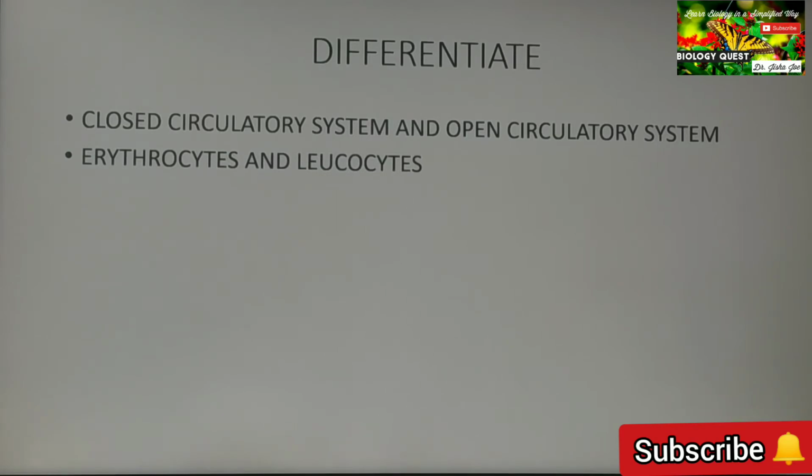Erythrocytes and leucocytes. There are several differences between the two, so study all the differences you can. Mainly it can be asked as differentiate as given in the bracket. For example, the shape: erythrocytes are disc-shaped, biconcave disc-shaped. Leucocytes are amoeboid in shape. So all the differences you should be familiar with.